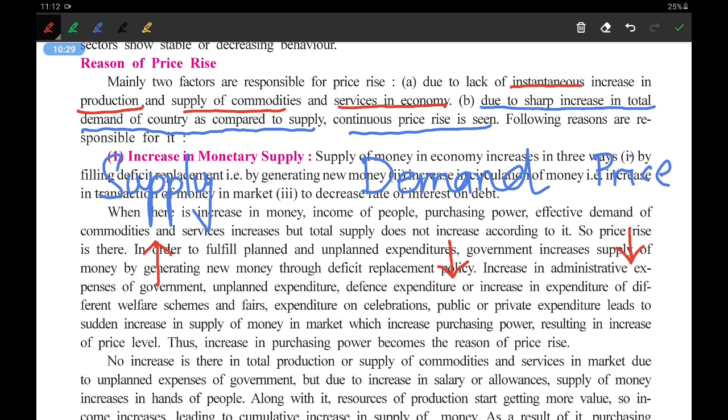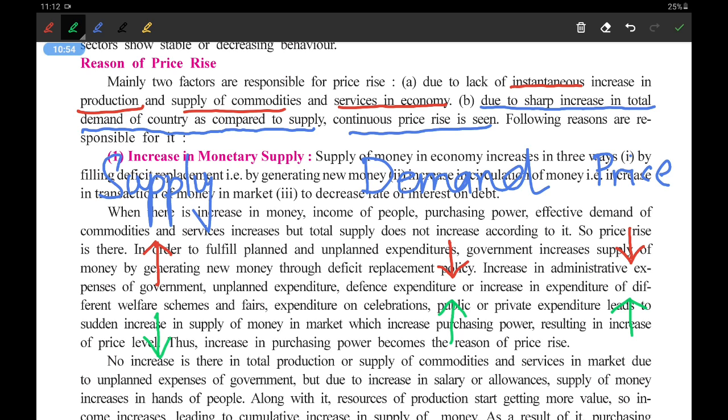Now the inverse of this: when the supply is low and demand is high, then the price will increase. The supply of something is very less, but the demand is very high, right? Then the prices of that thing will increase. Now you have to remember this particular rule.